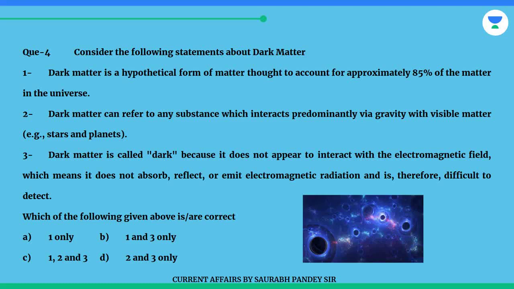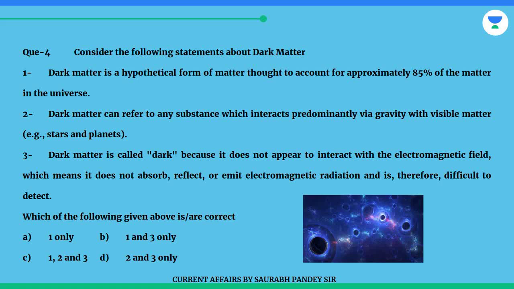Question 4. Consider the following statements about dark matter. 1. Dark matter is a hypothetical form of matter thought to account for approximately 85% of the matter in the universe. 2. Dark matter can refer to any substance which interacts predominantly via gravity with visible matter, for example, stars and planets. 3. Dark matter is called dark because it does not appear to interact with the electromagnetic field, which means it does not absorb, reflect, or emit electromagnetic radiation and is, therefore, difficult to detect.